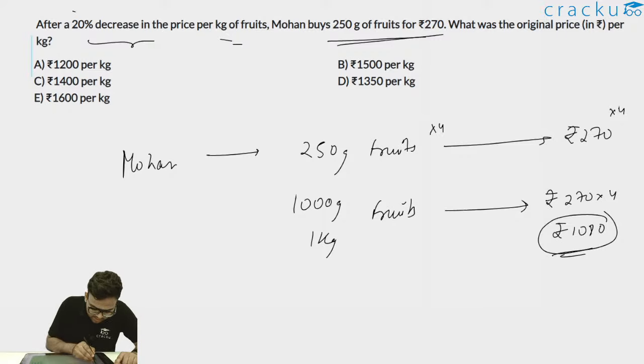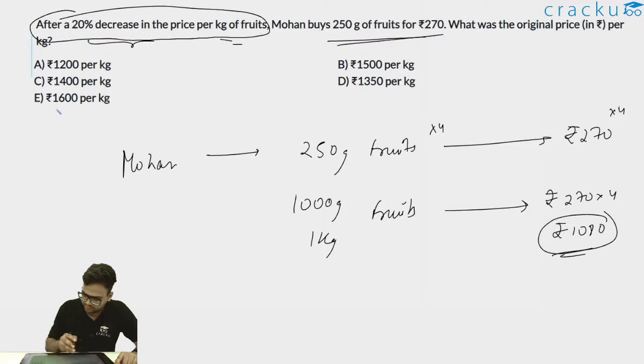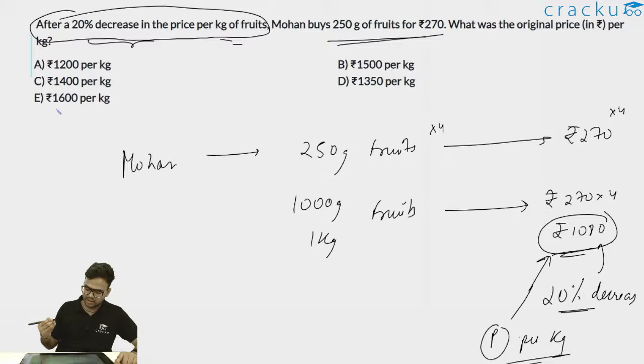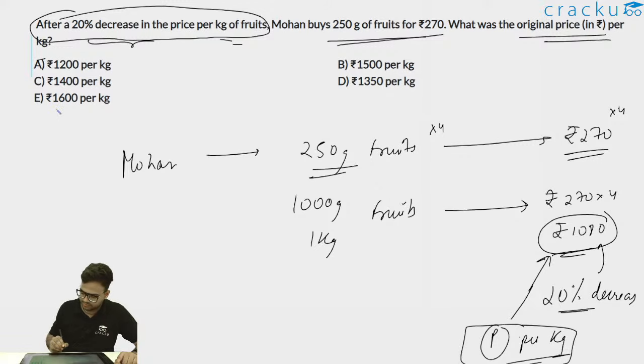So he can buy 1 kg of fruits at rupees 1080. It is given that it is a 20% decrease in the price per kg of fruit. So this rupees 1080 is after a 20% decrease. The price of the fruits was P per kg, but after a 20% decrease, it came out to 1080 per kg, because then only he can get this 250 gram of fruits at rupees 270. What is the original price in rupees per kg? So this was my original price, P per kg, and after it was decreased by 20%, it came out as 1080.